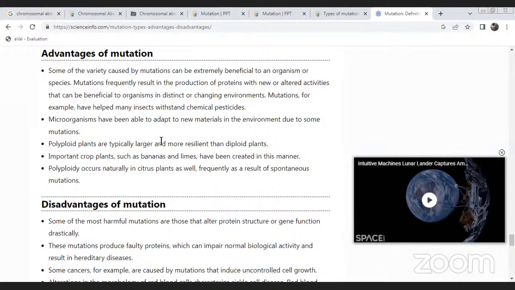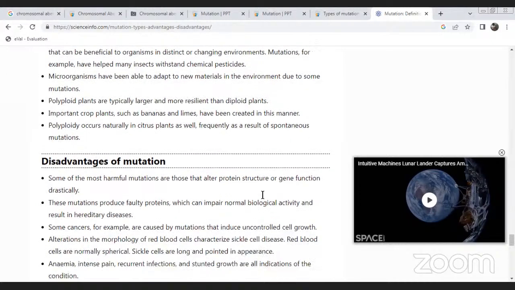Polyploidy occurs naturally, and citrus plants frequently result from spontaneous polyploidy.